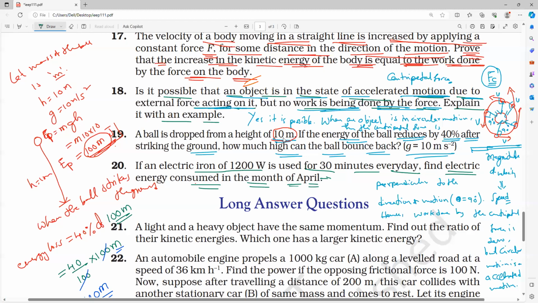Number of days in April: 30 days. So each day 30 minutes for 30 days means how many minutes, guys? 900 minutes. 900 minutes means how many hours?